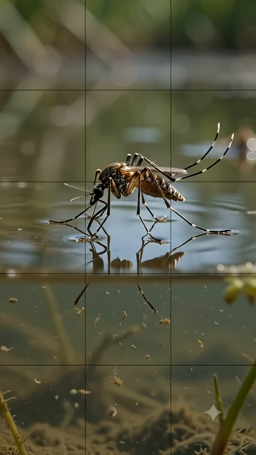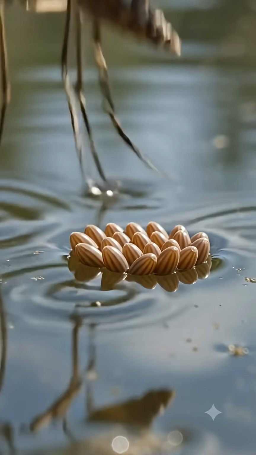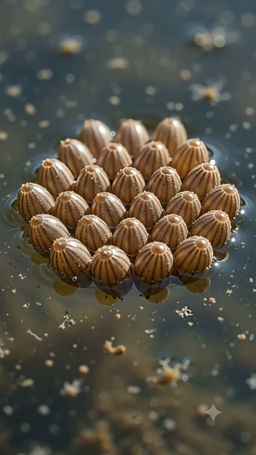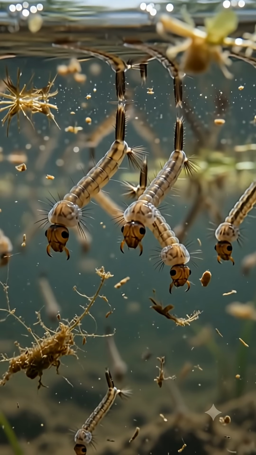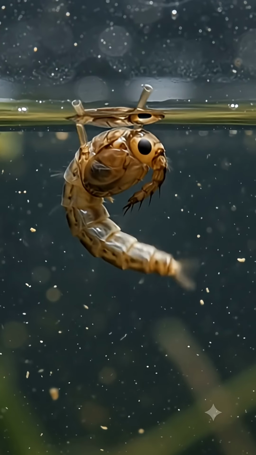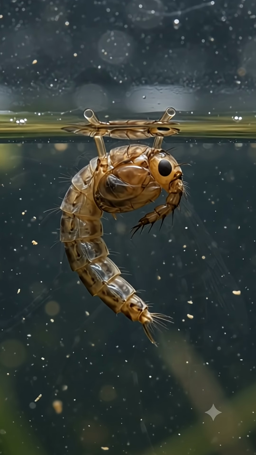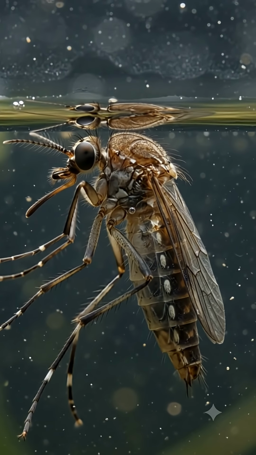A mosquito's life begins in water. A female mosquito lays her eggs on the surface of still water. After some time, tiny larvae hatch from those eggs and live underwater, feeding and gradually growing larger. The larva then transforms into a pupa, and its next transformation begins underwater. Finally, an adult mosquito emerges from the pupa, unfolds its wings and flies away.